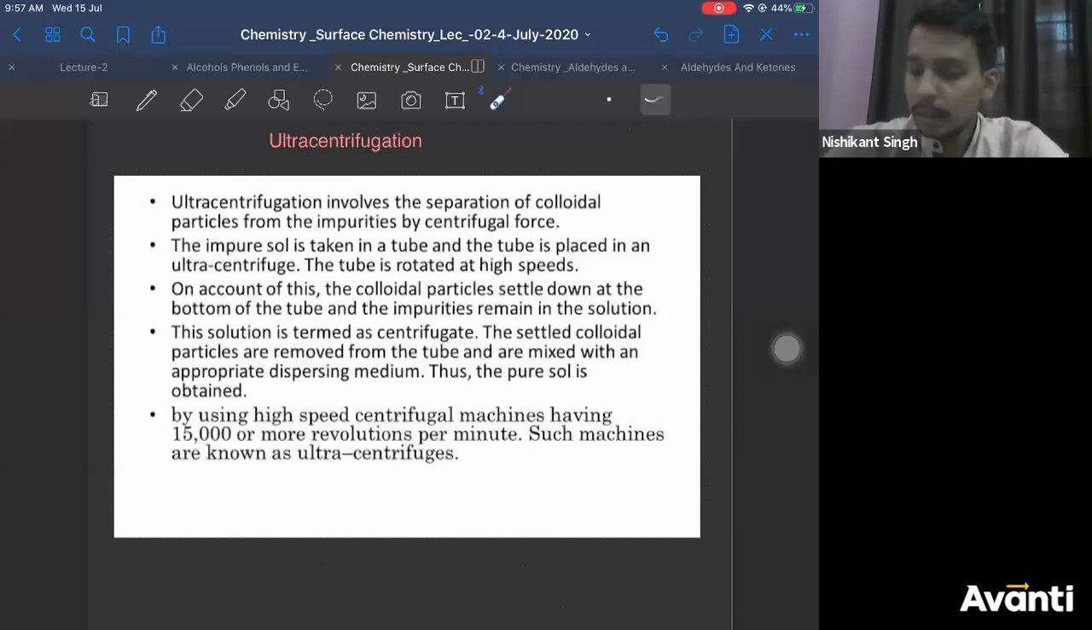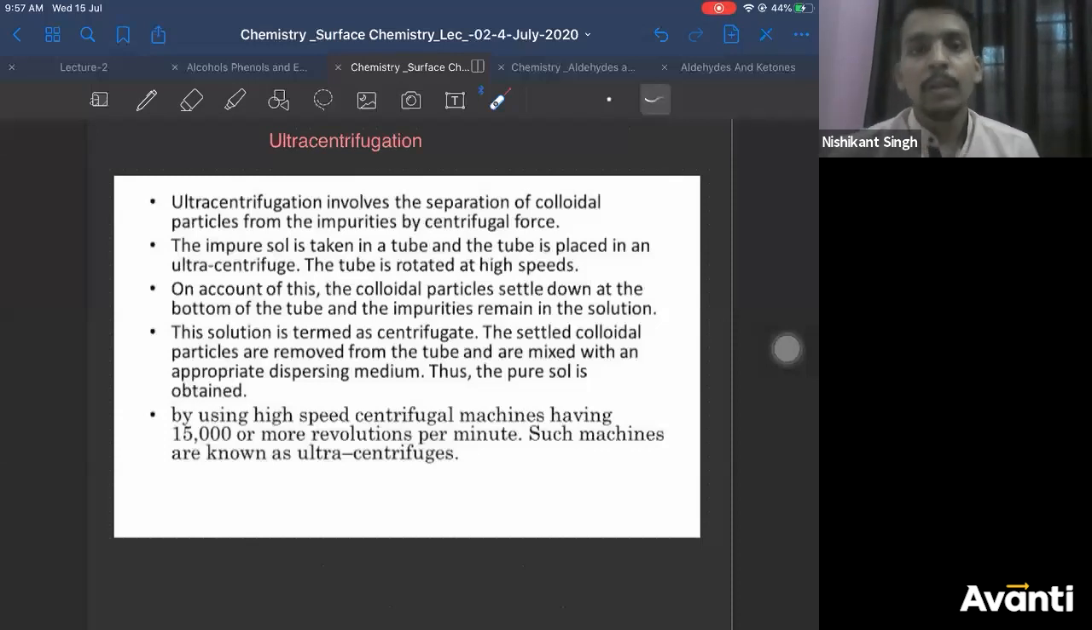Okay. So by using high-speed centrifugal machines having 15,000 or more RPM, revolutions per minute, such machines are called ultracentrifuge. Normal centrifugation is around 500 to 1000 RPMs. Here you are doing 15,000 RPMs, right? It will be rotating 15,000 times in a minute. So this process is known as ultracentrifugation. Normal centrifugation at very high speed is called ultracentrifugation.